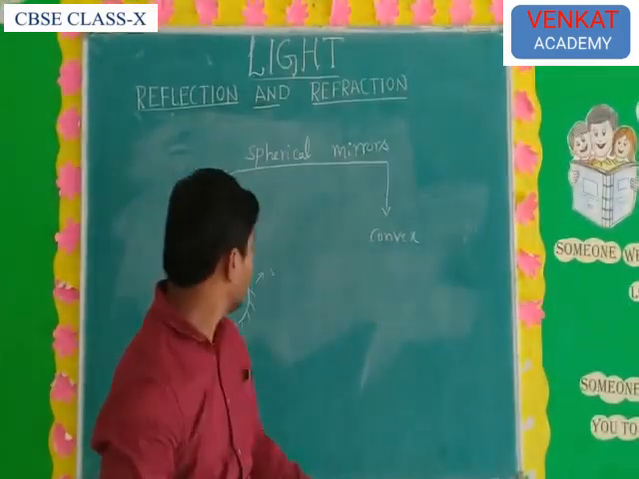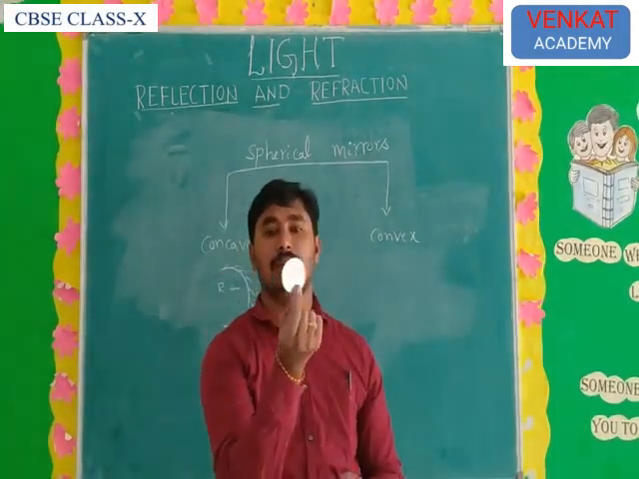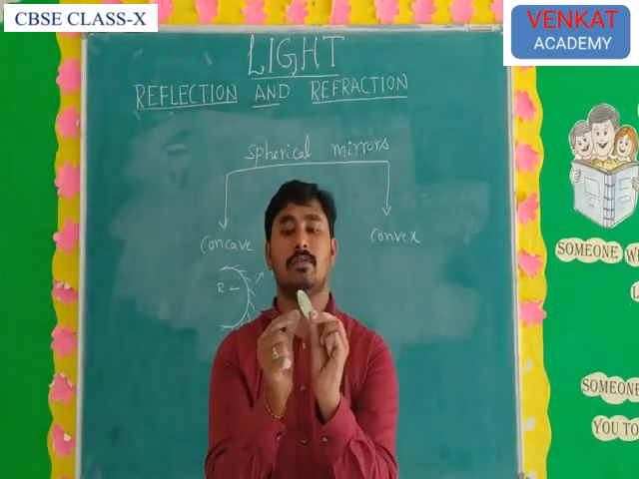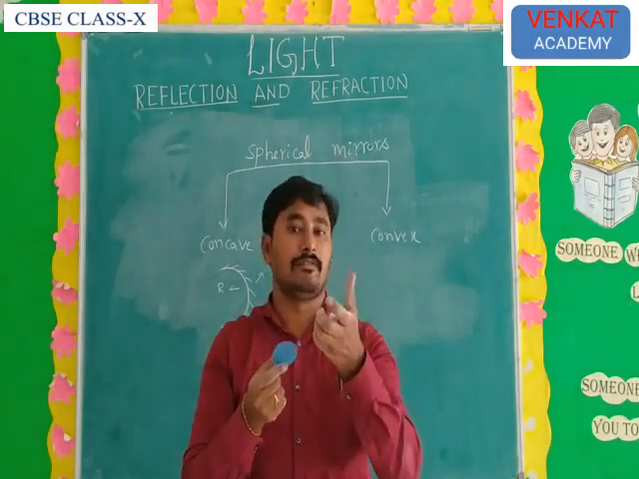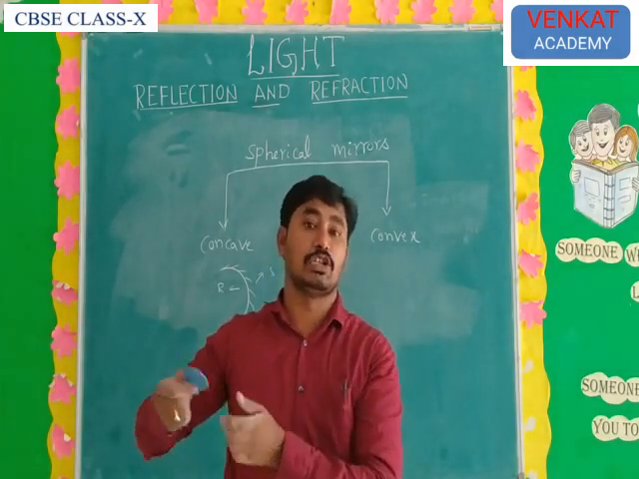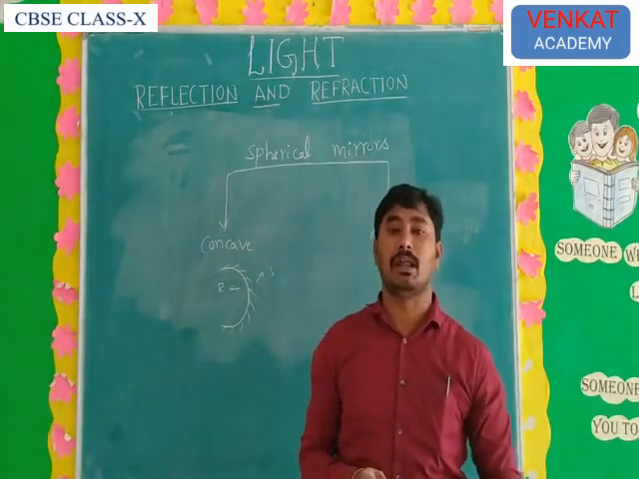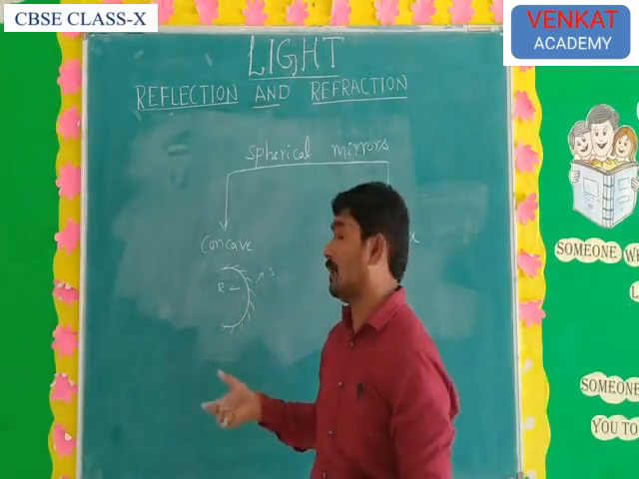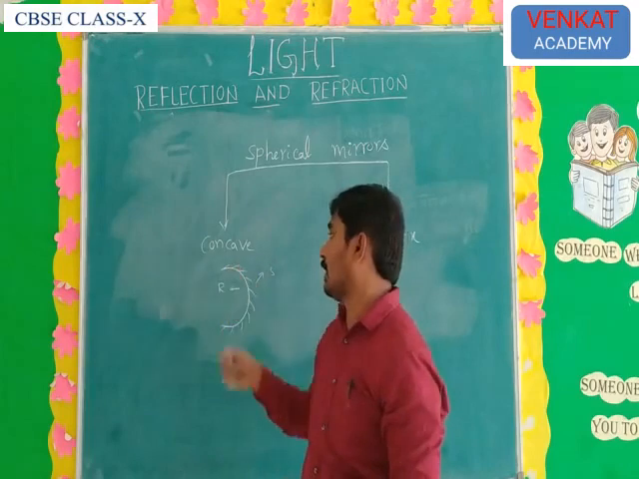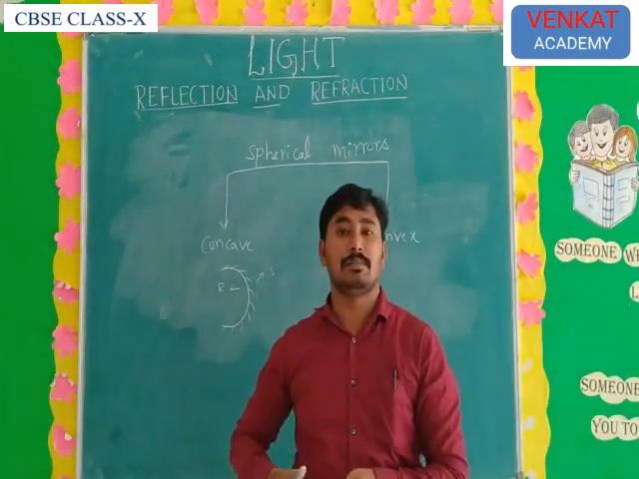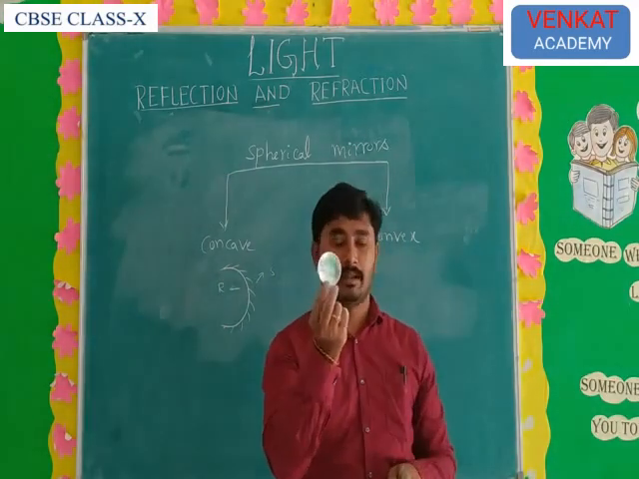See, this is the concave mirror. When you keep your face very close to a concave mirror, your face appears very big, which means a very enlarged image is formed. What is the reason? The reason is that the concave mirror is a convergent mirror. When light rays fall on the mirror, the rays will be converged. That's why the concave mirror is also known as a convergent mirror. It sometimes forms very enlarged images also. So this is the concave mirror.